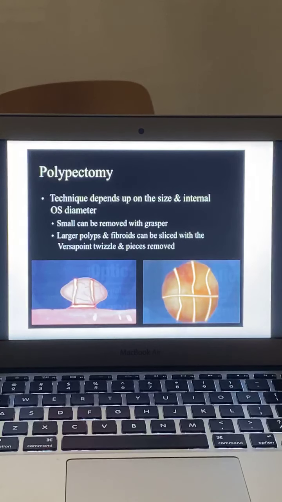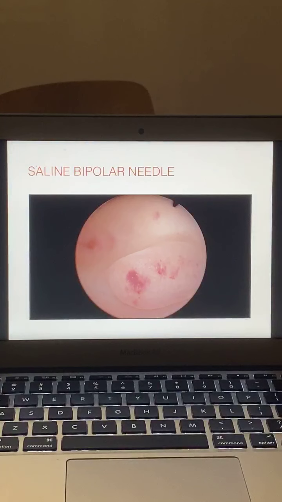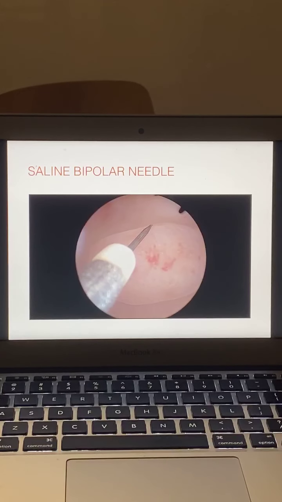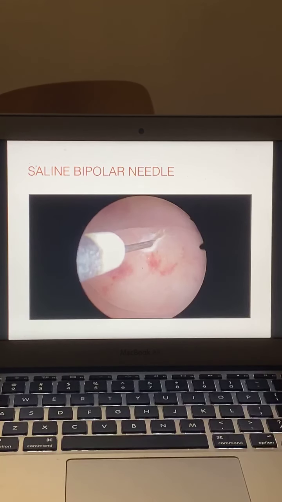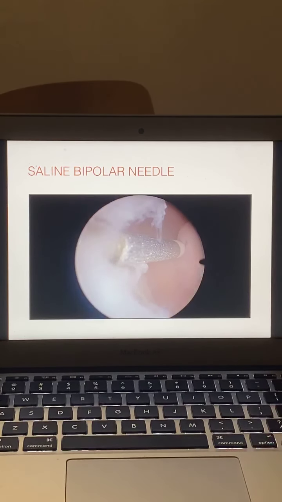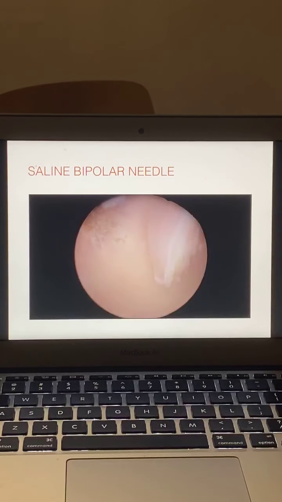So this polypectomy, we already saw that you bisect the polyp into 2 parts or 3 parts and then detach from the base, and you can cut it into pieces. This video we already showed, but this is the use of the bipolar needle. But the Indian needles are not that good. In a few of the cases I have lost my needle because it got evaporated. So it's a little bit dangerous. You have to have a good quality bipolar needle from either Karl Storz or German make, so that it becomes sturdy, or you use it once or twice and then throw it away. But this needle is really good.